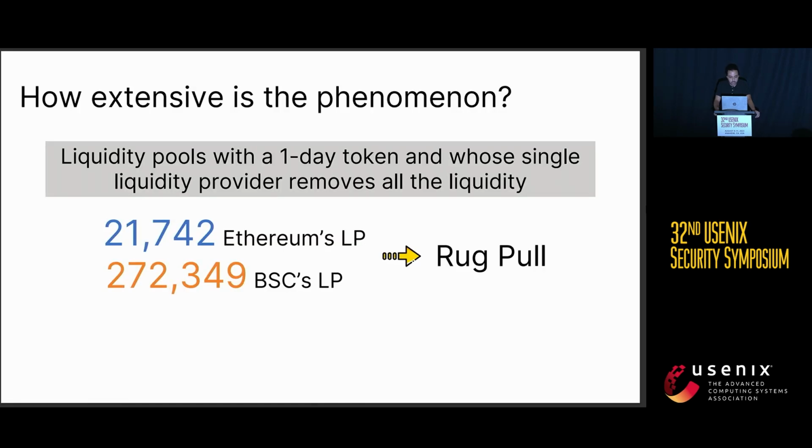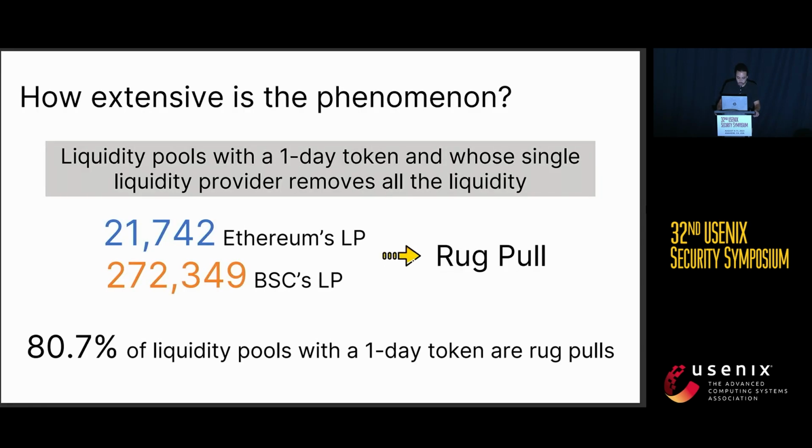From this analysis, we found that there are more than 20,000 Ethereum liquidity pools and more than 270,000 Binance Smart Chain liquidity pools that have the pattern of a rug pull. Furthermore, 80.7% of the liquidity pools that have a one-day token inside are rug pulls. So this confirms that one-day tokens are used to perform rug pulls.